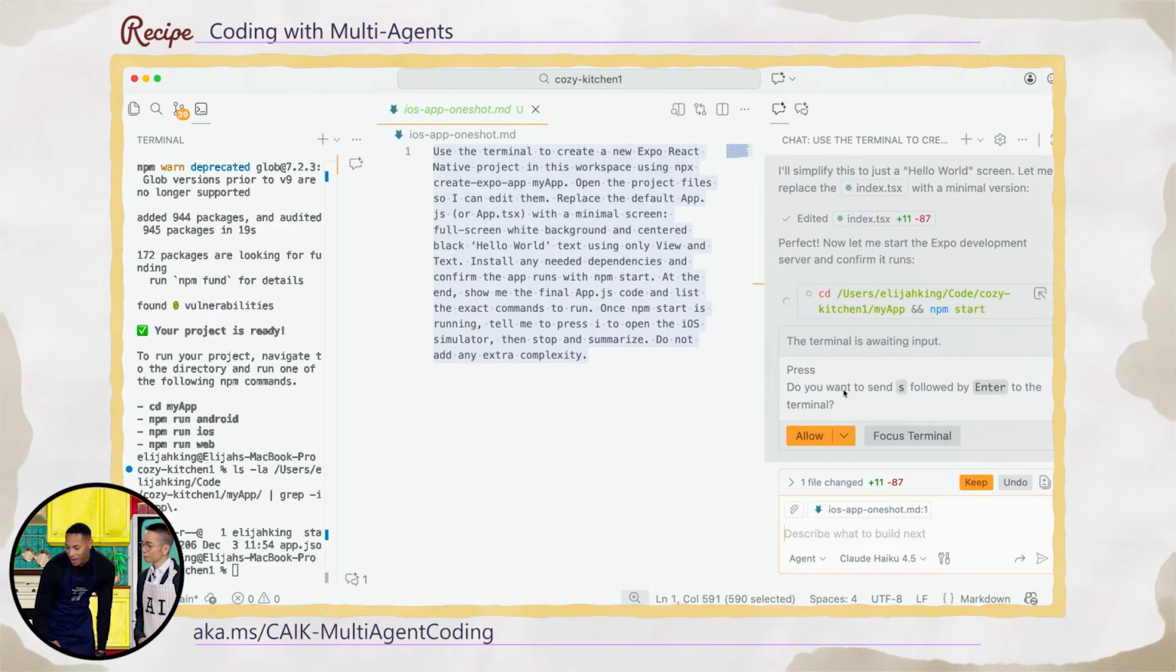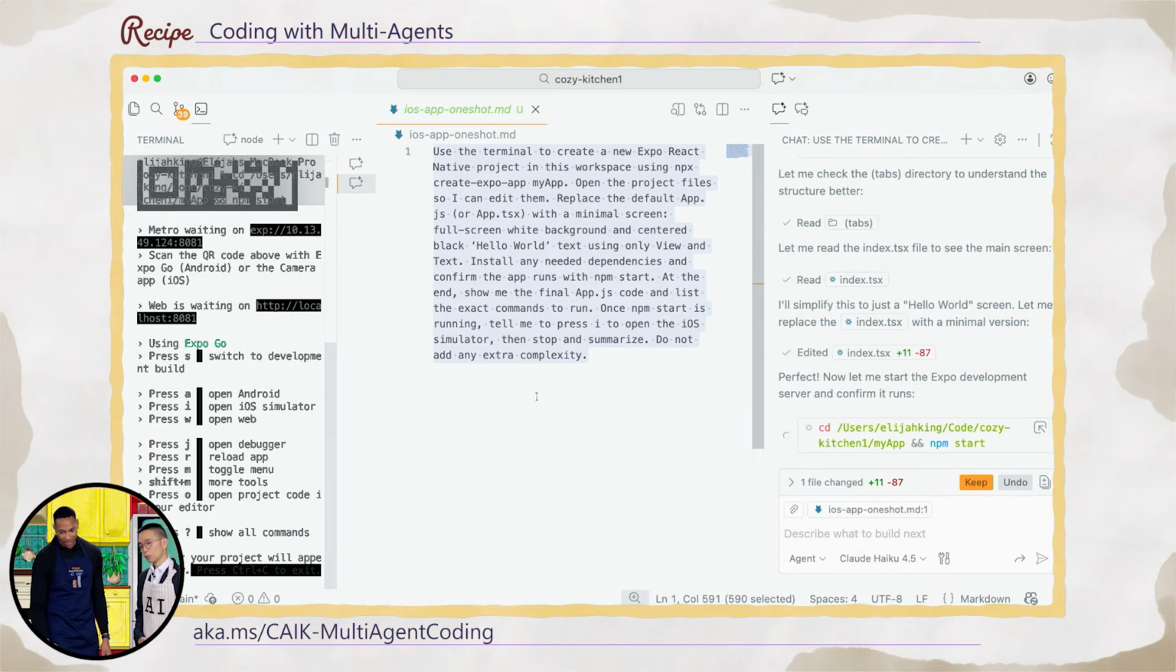Okay, so our agent is telling us that it's ready and that it wants us to look at the terminal to either send something or to look at this other options of letters here. This is a little ambiguous. Interesting. So what I'm going to do is just click Focus Terminal here, and that'll take us back to the terminal panel.